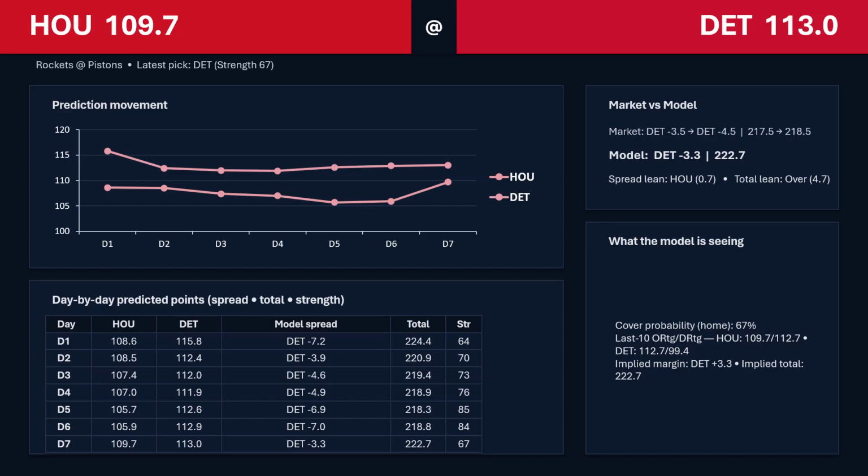That's obviously the biggest question mark. Even without him, Harris, Duren, Ivey, they've been carrying the team pretty well. The total has shifted a little bit more than the spread. It's 224 down to 218, back up to 223. 218 is where they're sitting at in Vegas right now.